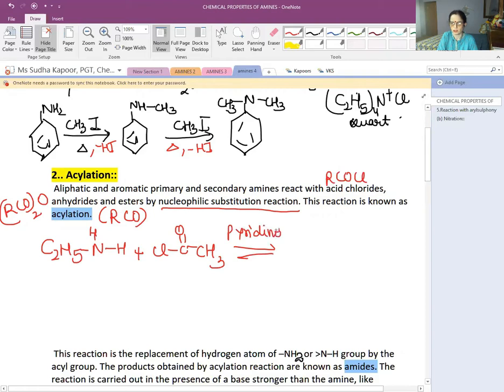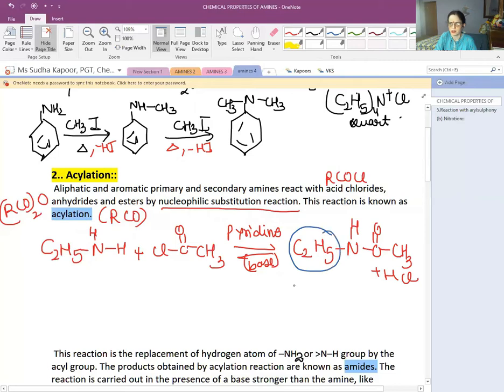Pyridine is a very good nitrogenous base. Pyridine base is present in this reaction, and we will be getting C2H5NH, this H and Cl are removed from here, NH, CO, and further we will be getting the CH3 along with the removal of HCl. So giving the name to it, it is N-ethyl.